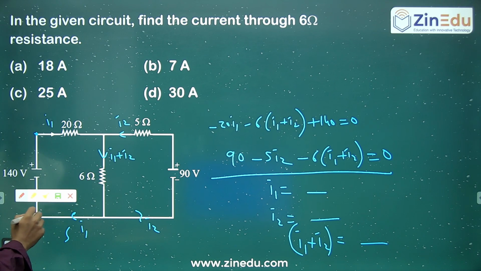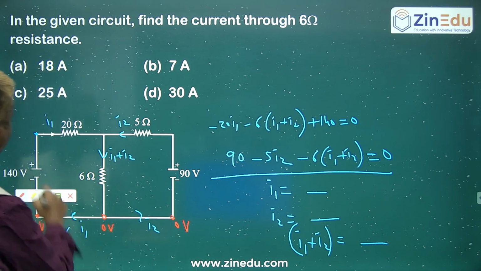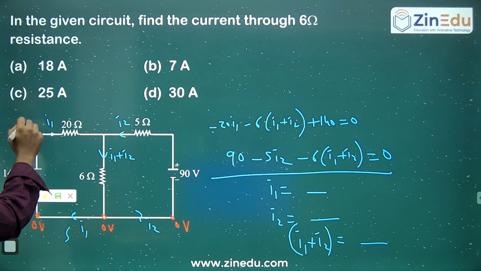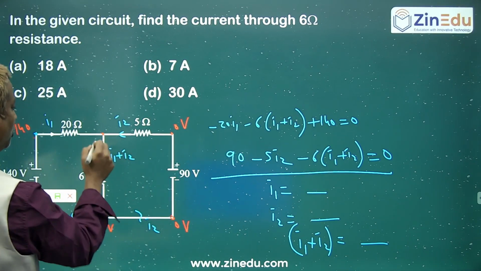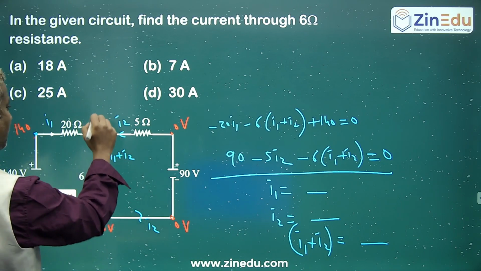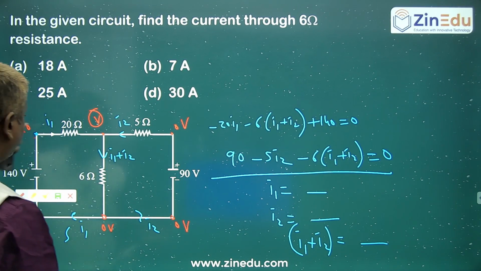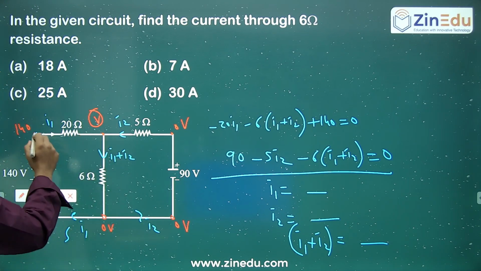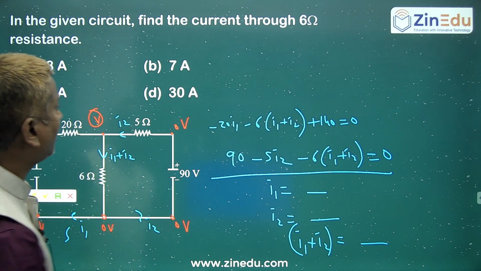And the other way, if you want, you can also use like this. You can assume some conducting wire. This you can assume some 0 volts. So here also 0 volts. Here also 0 volts. Actually, the potential difference from here to here is 140. So you can assume 140 volts. Here you can assume 0 volts. And you don't know the potential over here. Just simply assume some V. Now you know that this current plus this current has to be equal to this current. So from here to here, what is the current? Potential difference by resistance. So here to here, what is the current? 140 minus V.